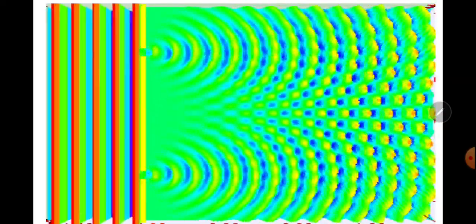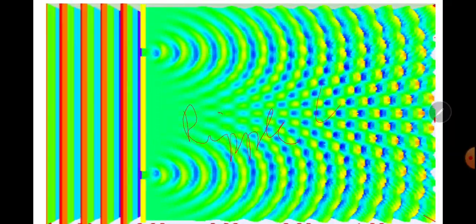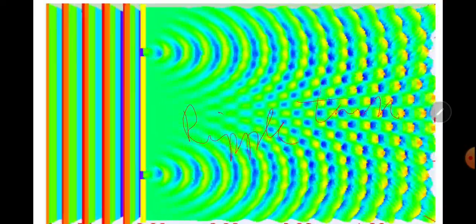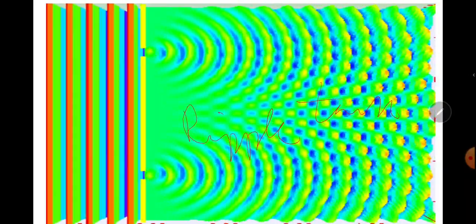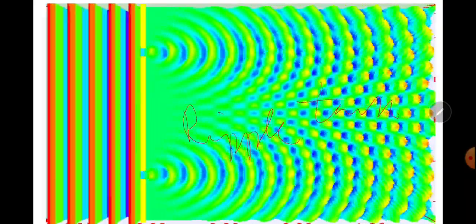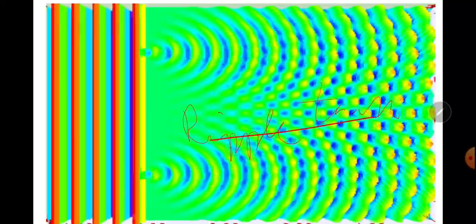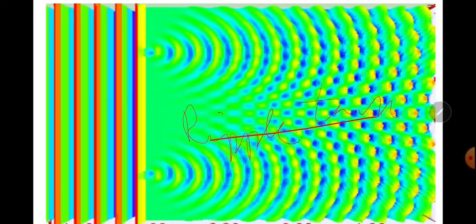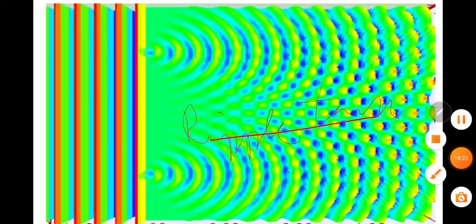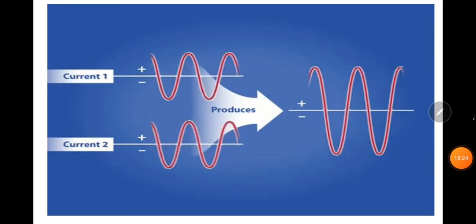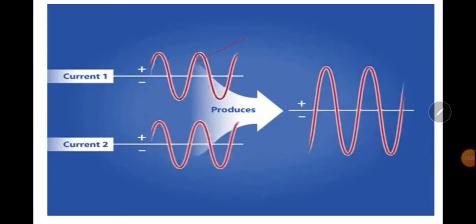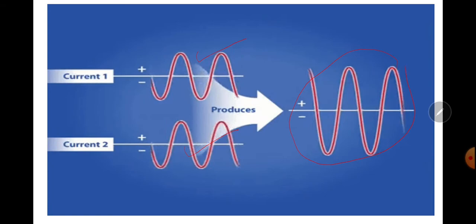Now this is the interference pattern when two waves interact with each other. This is also taken from the ripple tank. Now wave 1 and wave 2. This is the resultant wave.